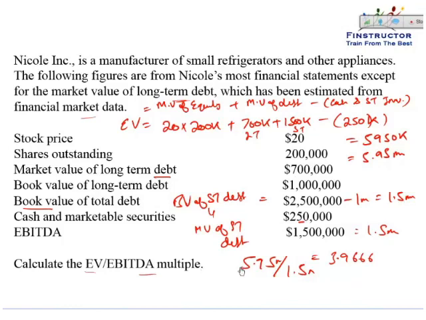So if this number is greater than the industry average or the comparable companies, then we'll say the stock or the asset is overvalued. Otherwise, we'll say the asset is undervalued.